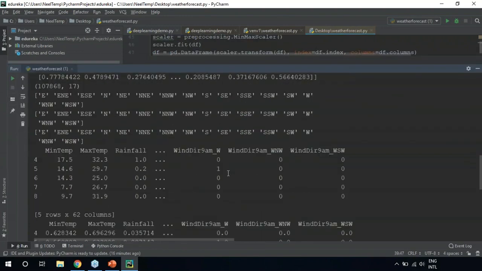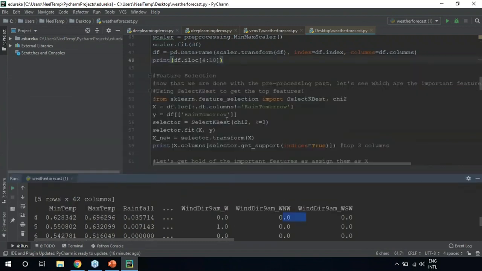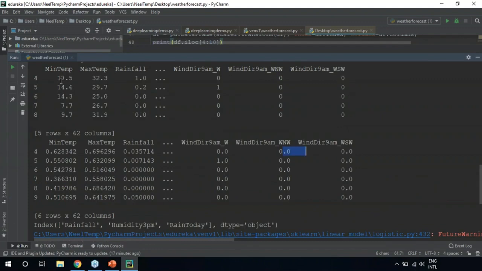So after normalizing our data set, this is what our data set looks like. This is before normalization. You can see that these are in 2 digits, whereas these values are in single digits, right? This causes a lot of biasness. But once we normalize the values, we know that all of the values are in a similar range. We have everything in decimals, right? So normalization is something that has to be performed, because if you have a data set like this, your output is not going to be correct. And that's why we perform normalization.